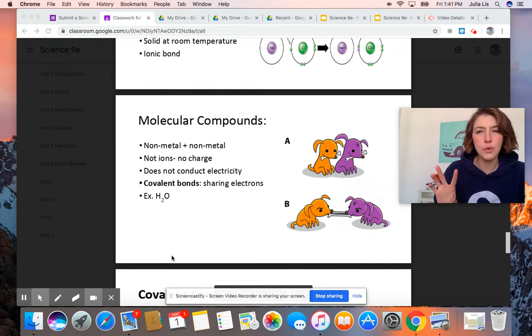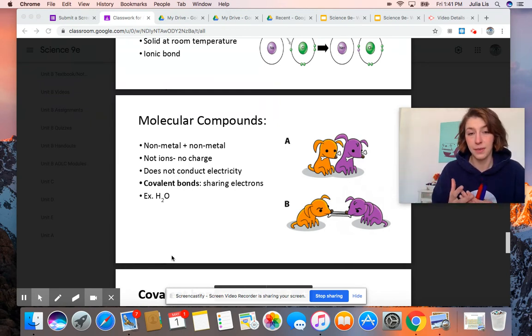So if you have 2 nonmetals interacting with each other, because they're greedy, they're not often going to just give up an electron or have some type of agreement where they lose one. So what 2 nonmetals will do is they'll actually share electrons. They'll come to an agreement and they'll share so that they're both full.